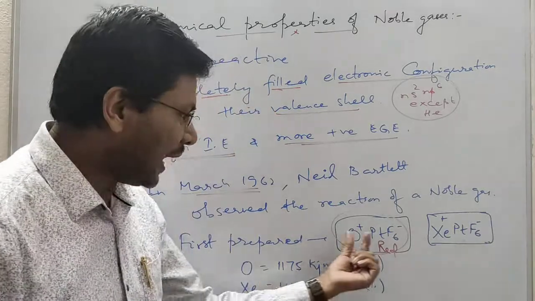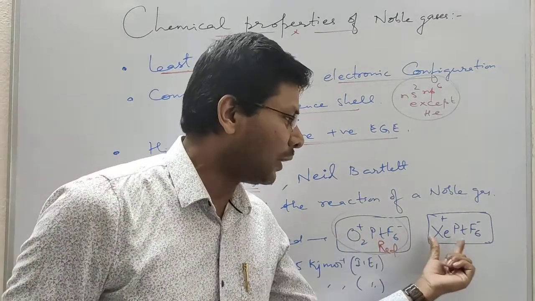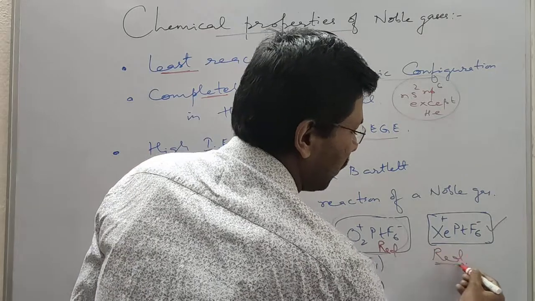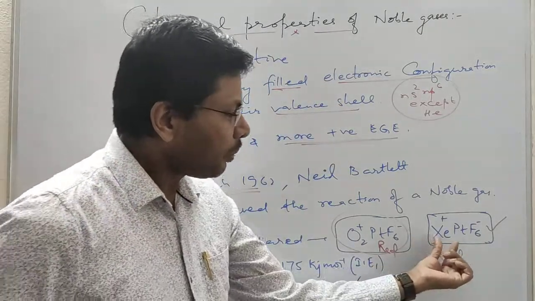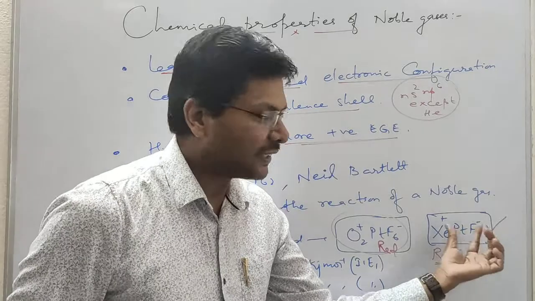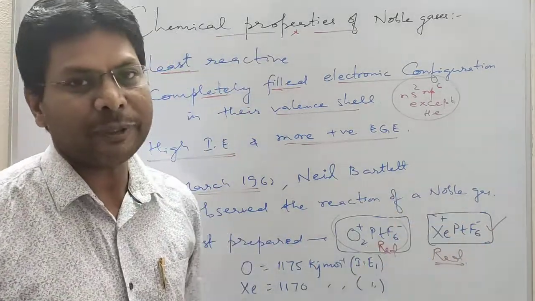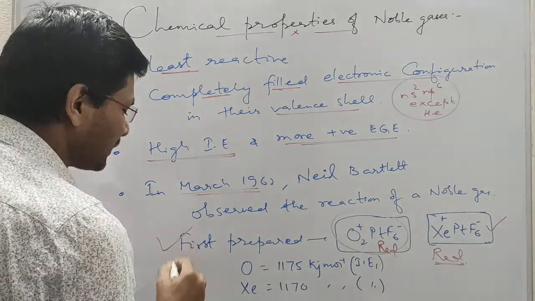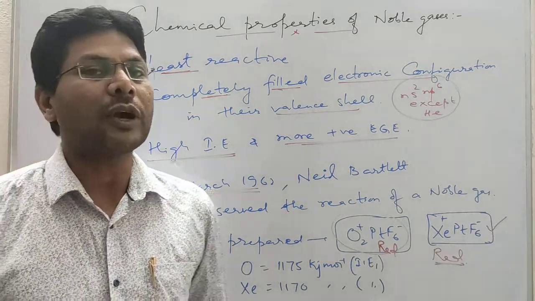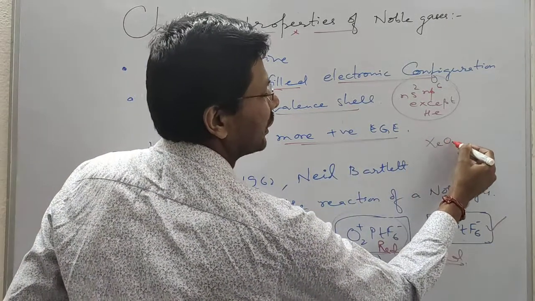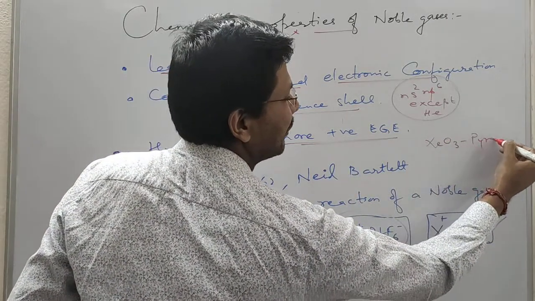So he tried to react this PtF6 minus with the xenon, and ultimately he also got a red compound of xenon, XePtF6. This was the red compound which was formed when xenon was treated with PtF6 minus. This was the first compound, and after that a lot of compounds of xenon have been prepared, like XeO3, which is pyramidal,